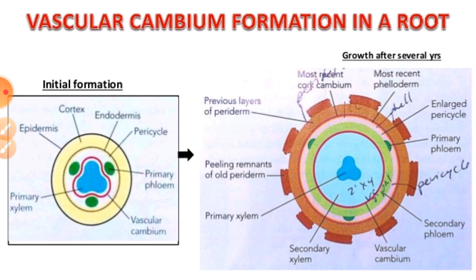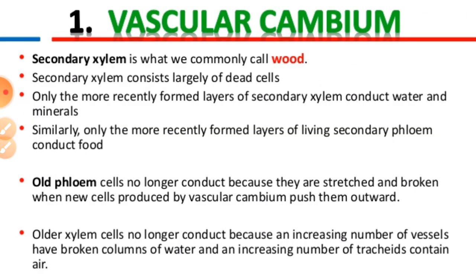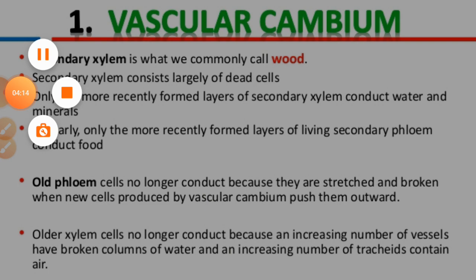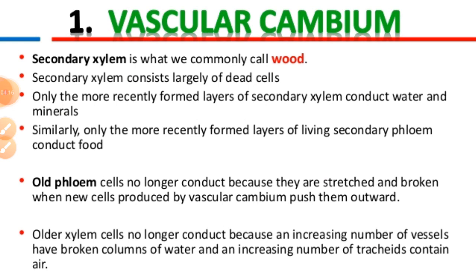If we talk about the activity of the vascular cambium, the vascular cambium is derived from the pericycle in that particular region and gives rise to ray initial cells. The formation of these ray cells is slower than the formation of the secondary vascular tissues.